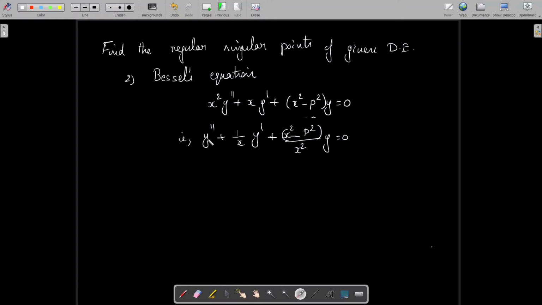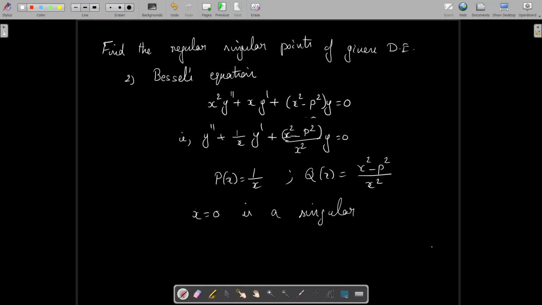So the equation is actually y double dash plus x by x square, which is 1 by x, y dash plus x square minus p square by x square y equal to 0. Now you can note that p of x equal to 1 by x and q of x equal to x square minus p square divided by x square. Clearly x equal to 0 is a singular point, because when x equal to 0, both p of x and q of x are not analytic.